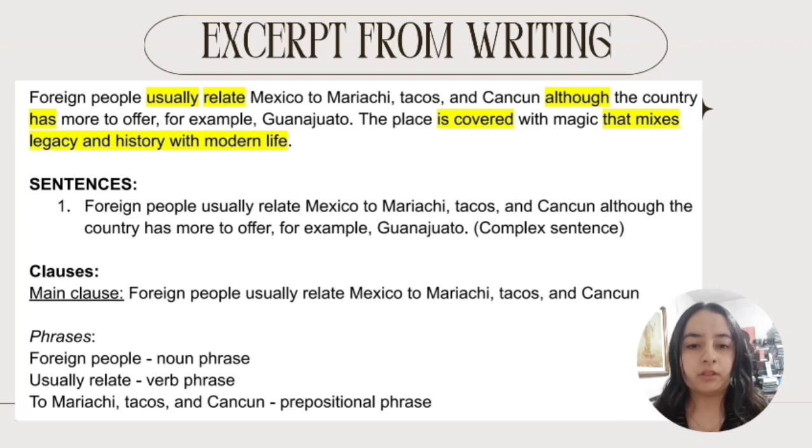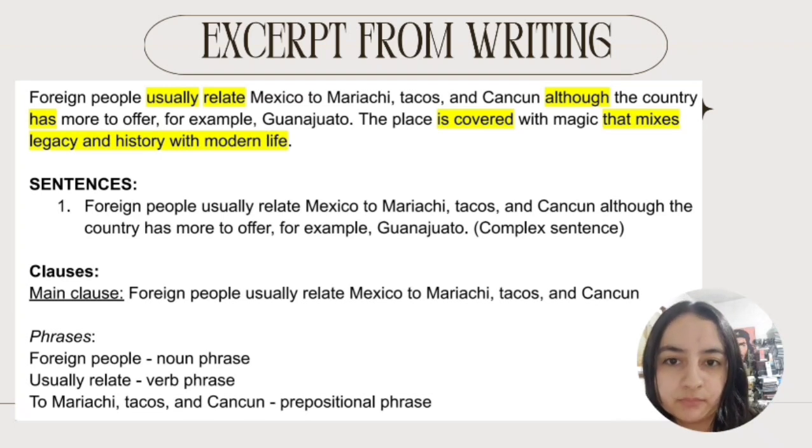This is important because "usually" is an adverb of frequency. An adverb of frequency is an adverb that indicates the regularity of how often an action is performed. In this case, it's "usually," and this adverb is modifying "relate."